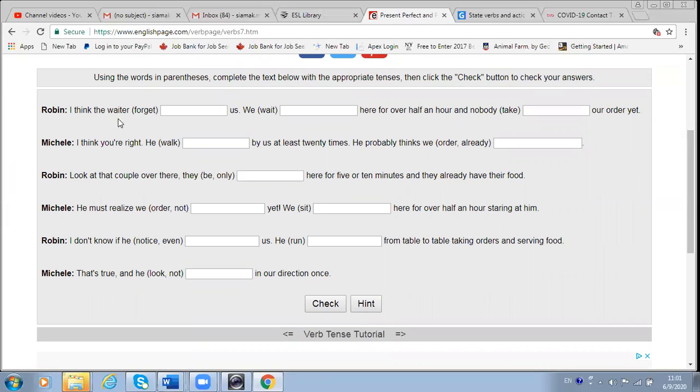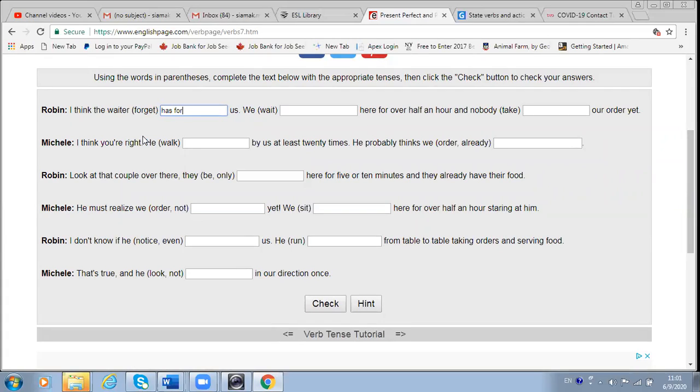I think the waiter has been forgotten. Pardon? Has been forgetting? Is it possible? No, I think the man forgot us. You should use either present perfect or present perfect continuous. Present perfect.